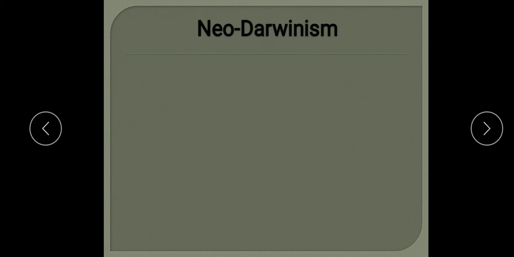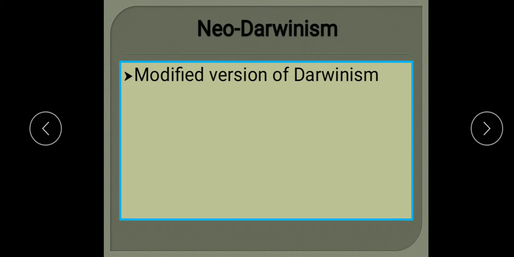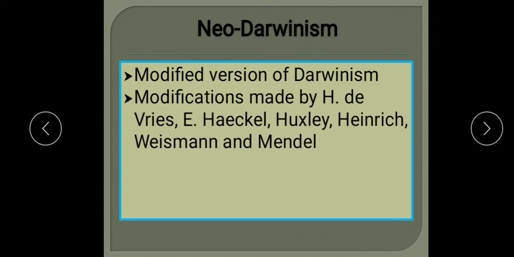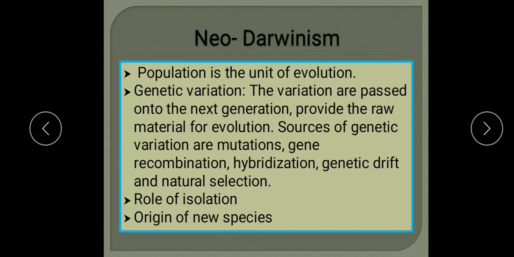Now Darwin's theory was accepted with certain modifications, and these modifications were made by scientists like Hugo de Vries, E. Haeckel, Huxley, Hendrik, Weismann, and Mendel. This modified version of Darwinism is now known as Neo-Darwinism. It is also referred to as the modern synthetic theory of evolution. What are the important points of Neo-Darwinism? Population is the unit of evolution. So in evolution, the whole population is involved.